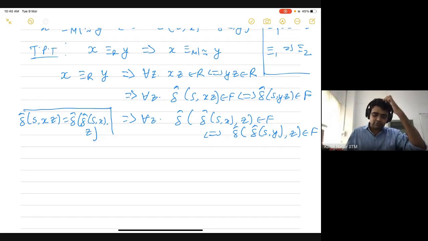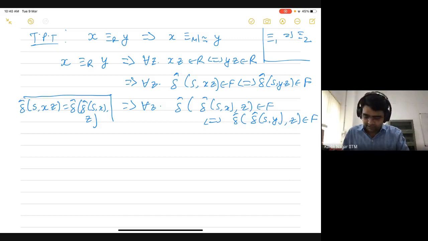In fact, I think we have proved something similar. We proved a result that's similar to this when x is equal to a, a single symbol, a string of length 1. Then we showed that delta hat of s comma az is the same as delta hat of delta hat of s comma a, comma z. But you can prove this for any string x as well. Yeah, okay. So Vikram is saying we proved the same thing. Okay, then that's fine.